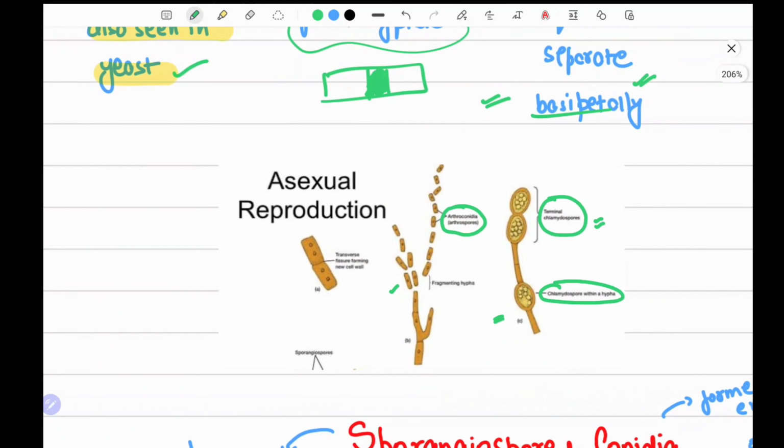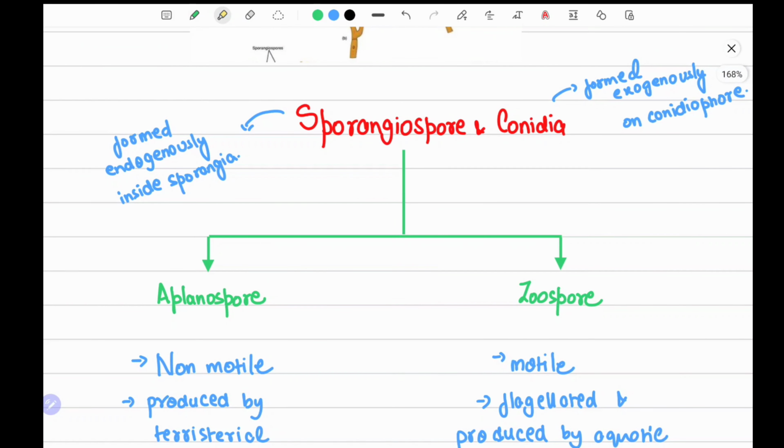Now sporangiospore and conidia. Sporangiospore is formed endogenously inside a sporangium. So here is a sporangium and here are small spores. It's just a representative diagram for you to understand the basics. These are sporangiospores, and this is a sporangium or sporangia, you can say.